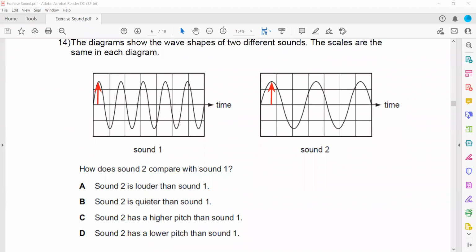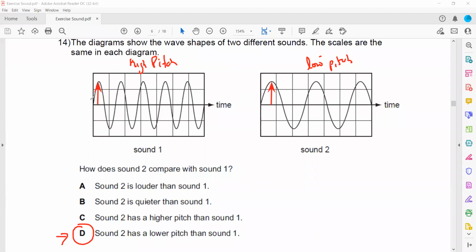But when we compare the pitch, meaning the number of vibrations per second or frequency, sound 1 has more vibrations. So sound 1 has a high pitch and sound 2 has a low pitch. So how does sound 2 compare with sound 1? Sound 1 has a higher pitch compared to sound 2, or we can say sound 2 has a lower pitch than sound 1. That's why D is the right answer.